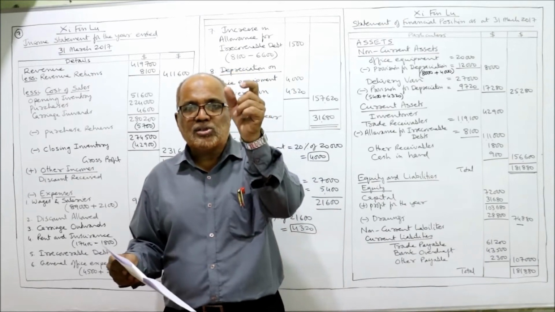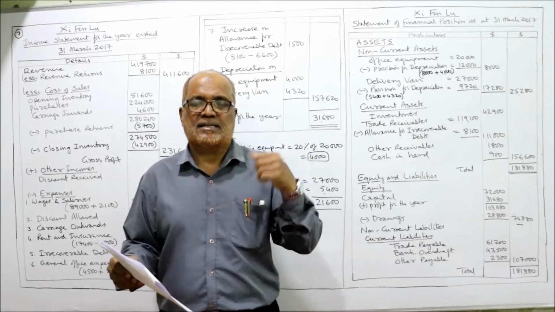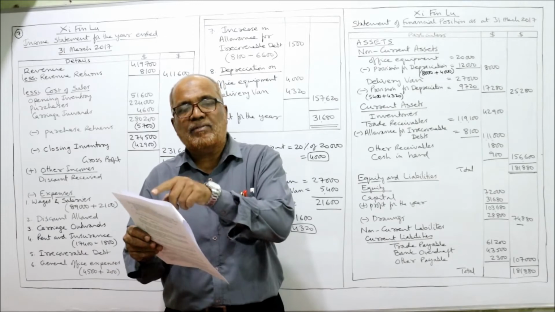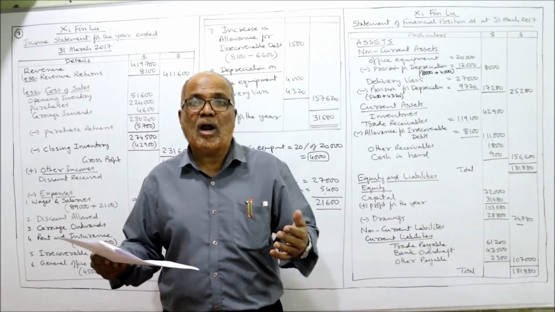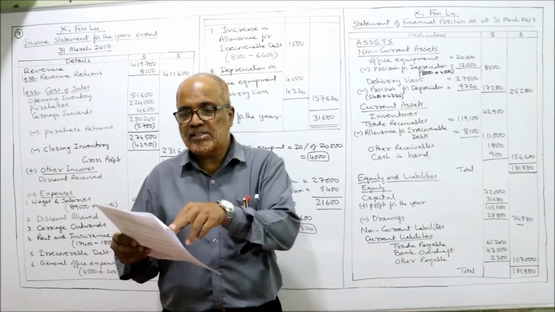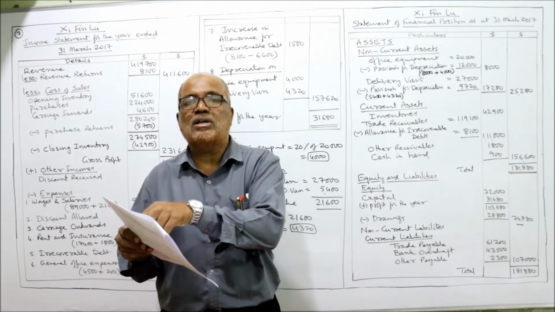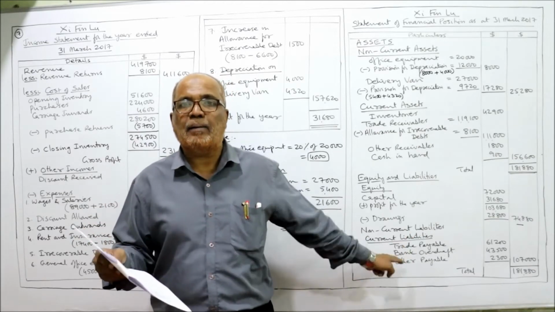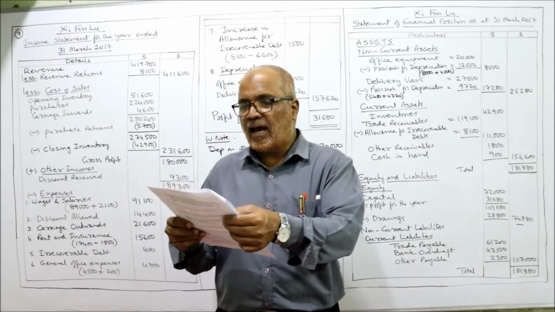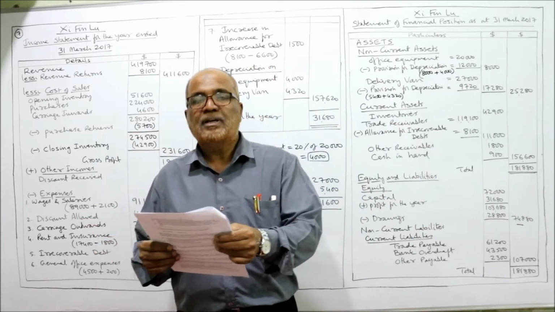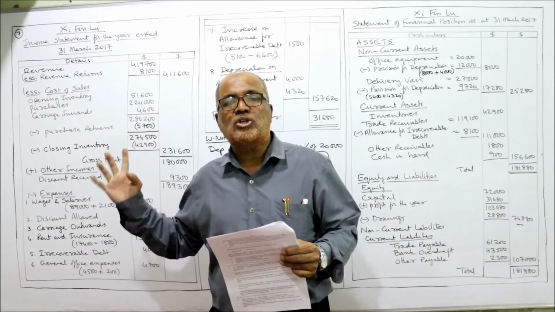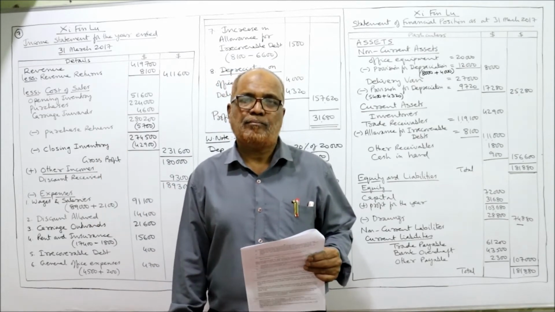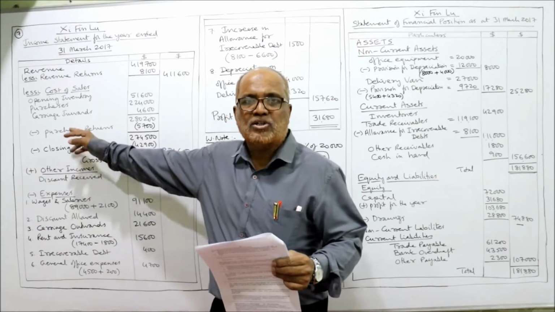When bank balance shows a debit balance, it's an asset. When bank balance is given on credit column, it's a liability. So it's an overdraft, loan. So this bank account showing credit balance 43,500 will be taken under liability. Then cash in hand is given 900. Carriage inward. Carriage inward will be added to purchases.